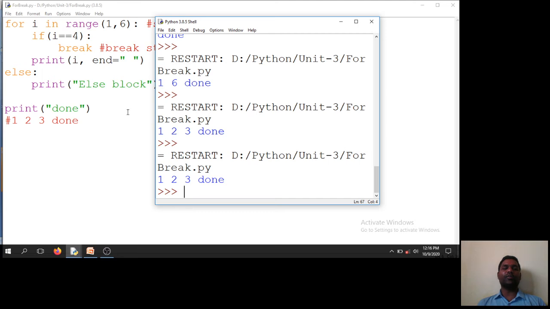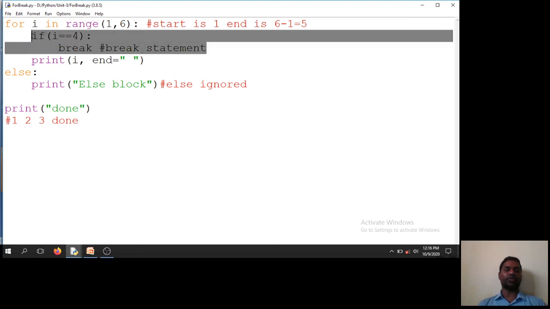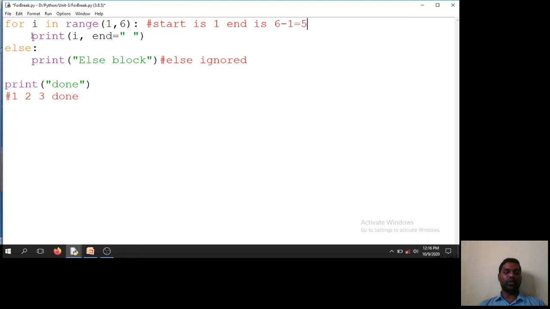If you want to use an else block, then you need to remove this break, and this particular statement also. So now whenever I remove these statements, what will happen? First it will check this condition. Until the condition is true, it will print i. After completion of that, it will print the else block and then it will print done. Means I will get output as 1, 2, 3, 4, 5 and then I will get output as else block. Then I will get output as done.